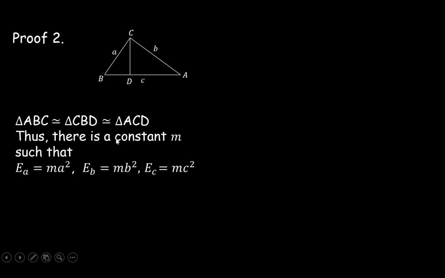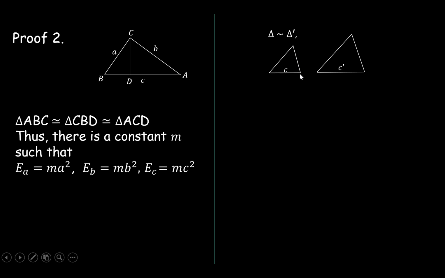So let's actually show you why this is true in the case of triangles. Let me give you a quick proof here. The basic idea is that if they are similar to each other, then the area goes proportionally as the square of its side. So therefore, there has to be a constant m here.